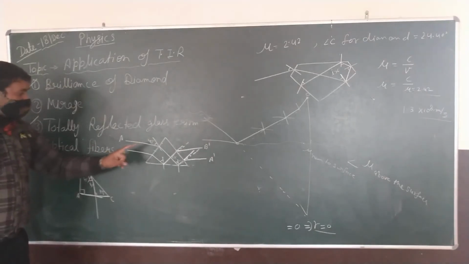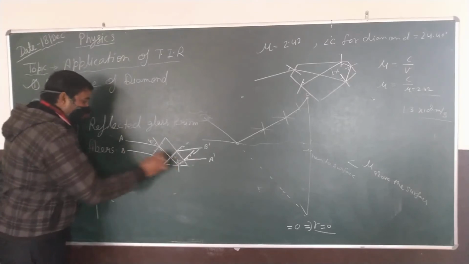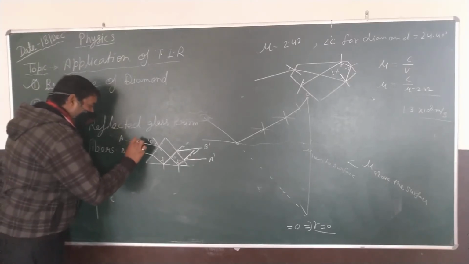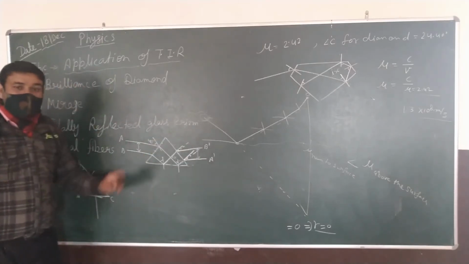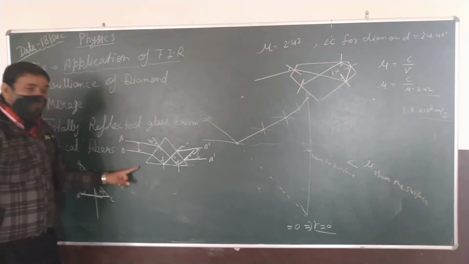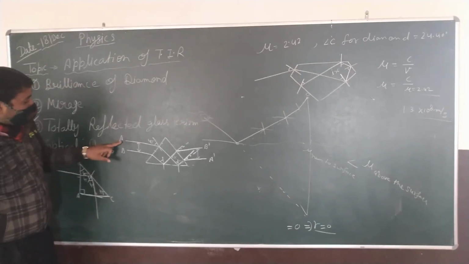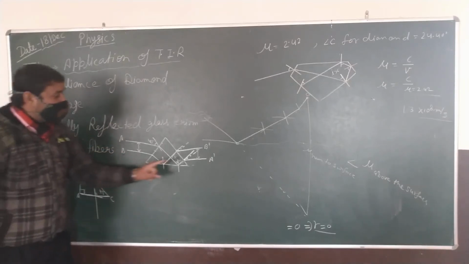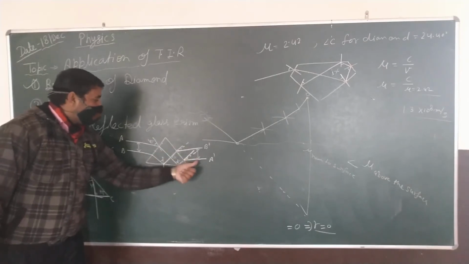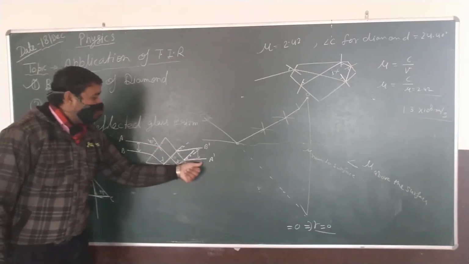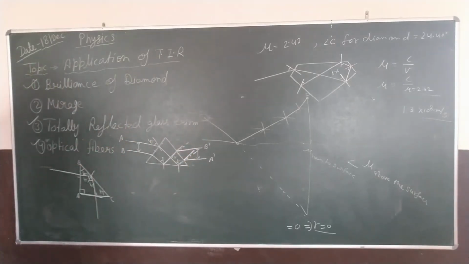Okay, then you will observe there should be a lateral shift between the incident and emergent ray, which is equal, but there should be a change in the order. Here A is upward, then B, but in the image which is reflected after total internal reflection in the isosceles right angle triangle, B is upper than A. You need to form all this.